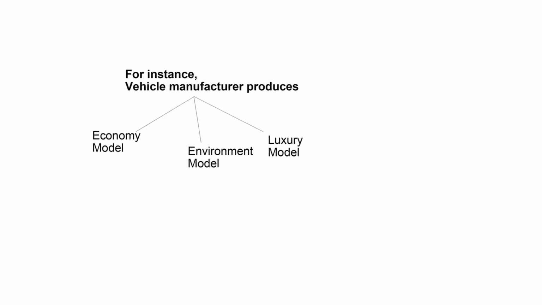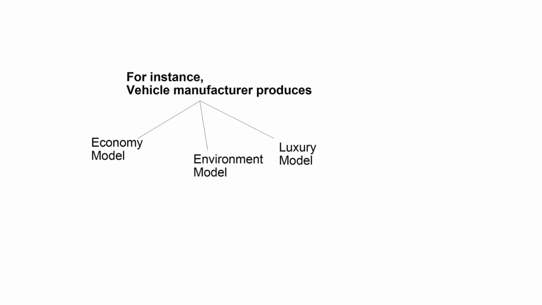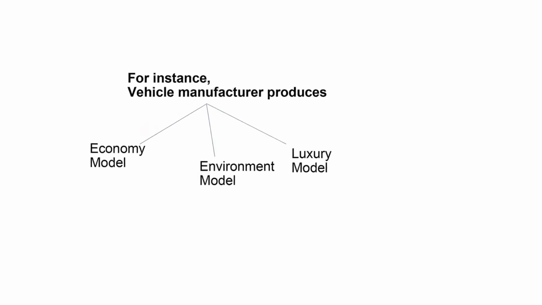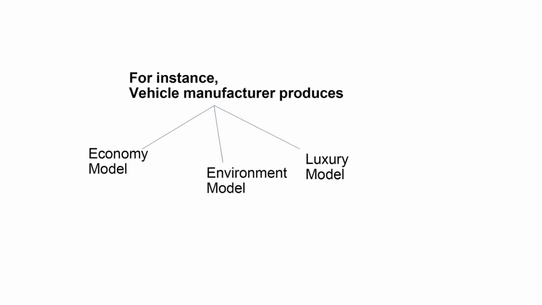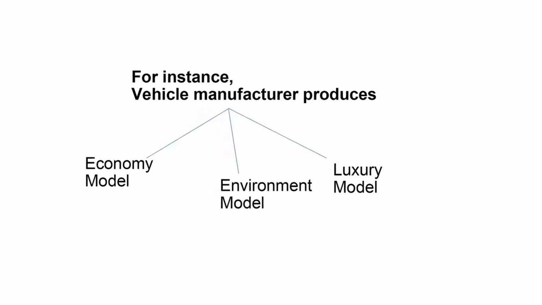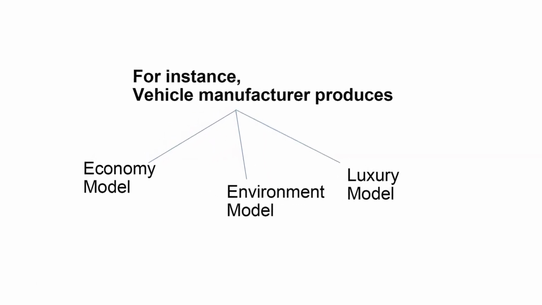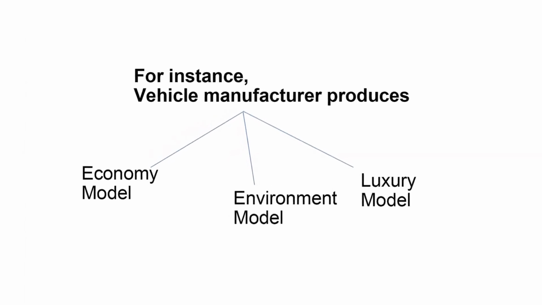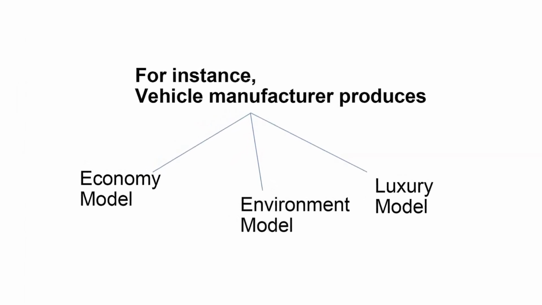For instance, vehicle manufacturers produce vehicles in different models. It could be economy models, premium models, luxury models and more. So here the products are availed at different prices. But a few things should be kept in mind. That is the demand elasticity, product mix, product positioning strategy and product life cycle. This helps in determining the best price for each product.